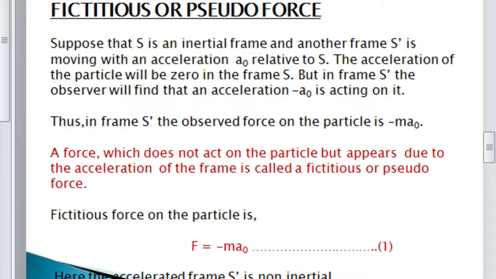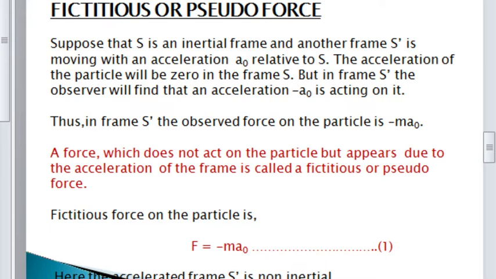So, there occurs an acceleration minus a0 acting on the particle. From this acceleration, I can express force in terms of it. That is, in the S dash frame, the observed force is equal to minus ma0. This minus ma0 is known as fictitious force.